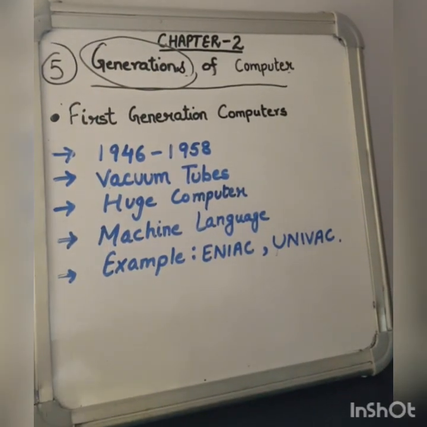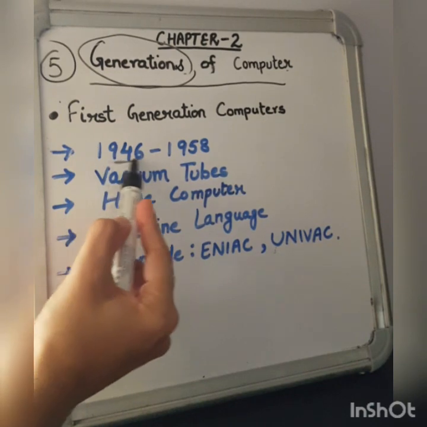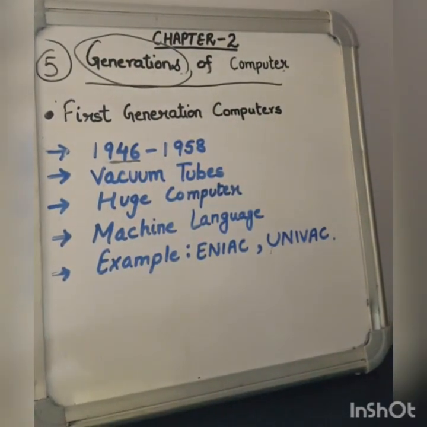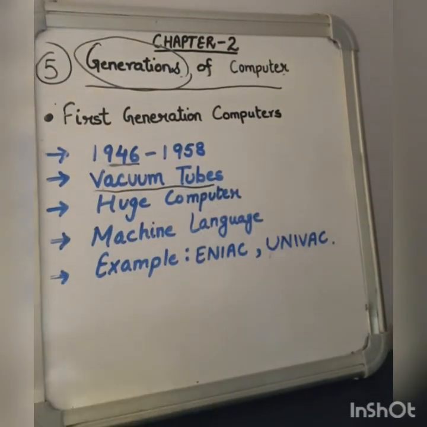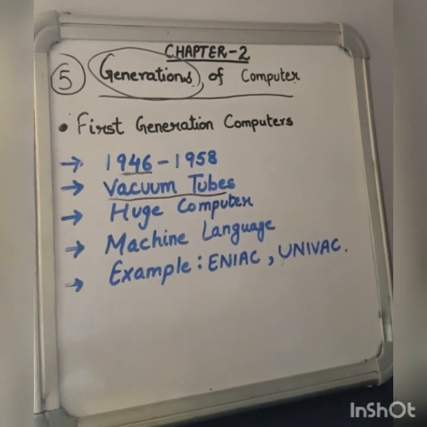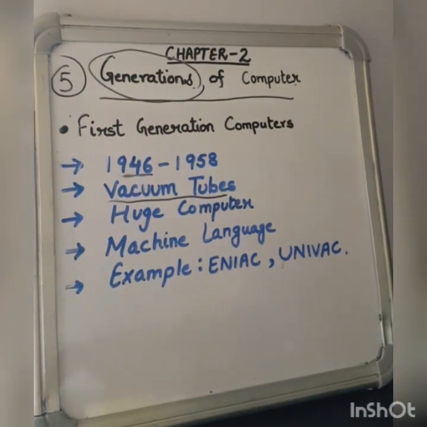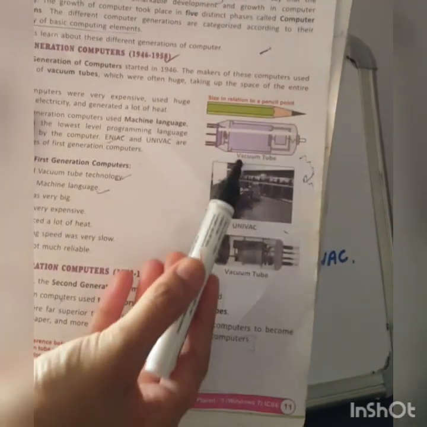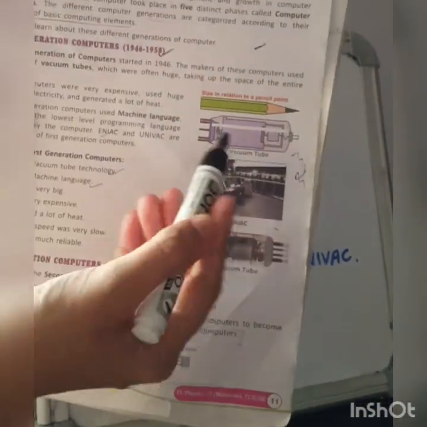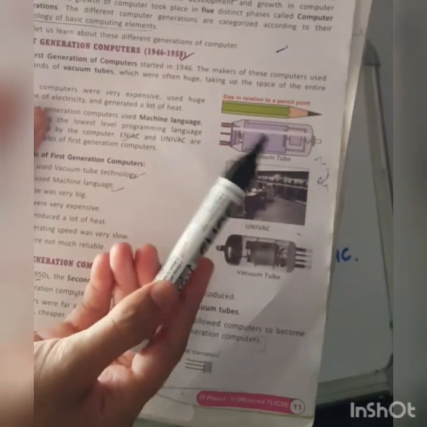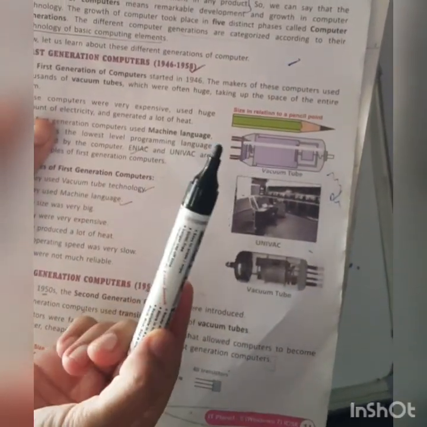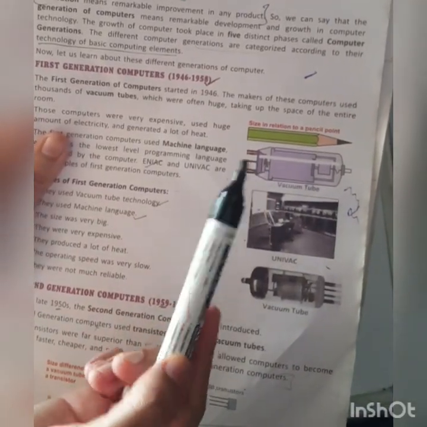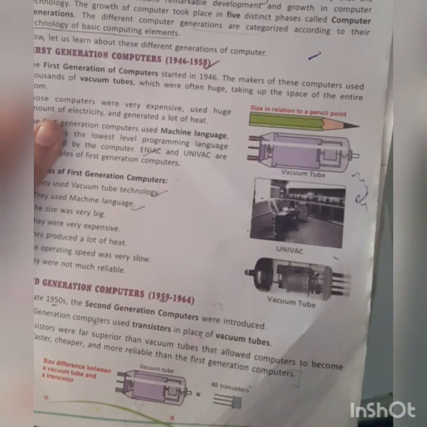The first generation computer was started in 1946. The makers of these computers used thousands of vacuum tubes which were often huge, taking up the space of the entire room. Here on page number 11, you can see the picture of vacuum tube. This is a vacuum tube. A vacuum tube consists of a glass of wool and wire. The wire is used to carry the data in the form of electronic signals.